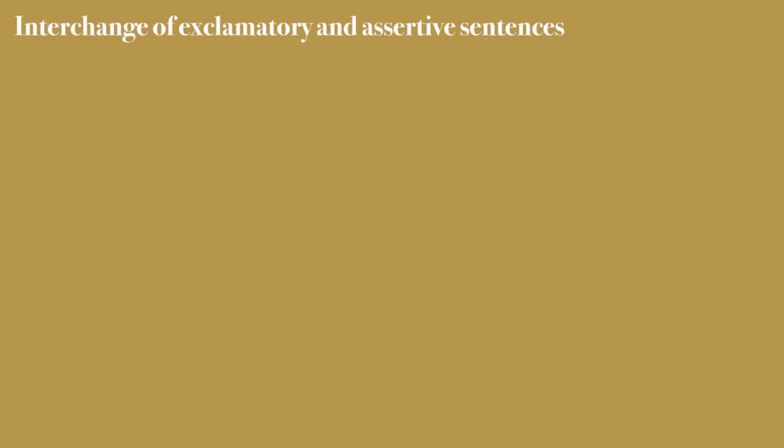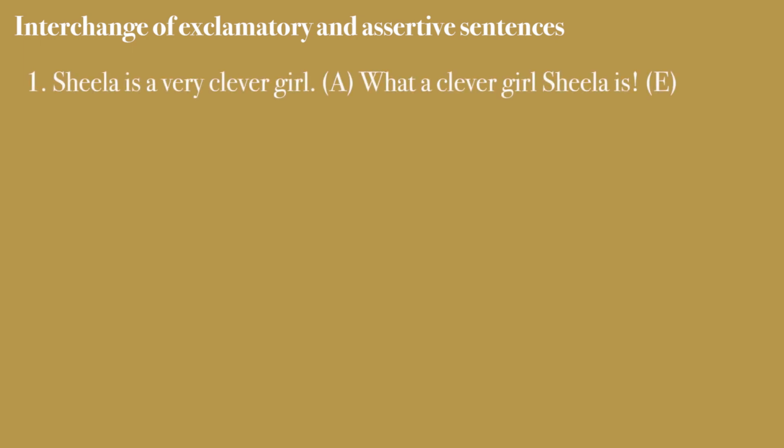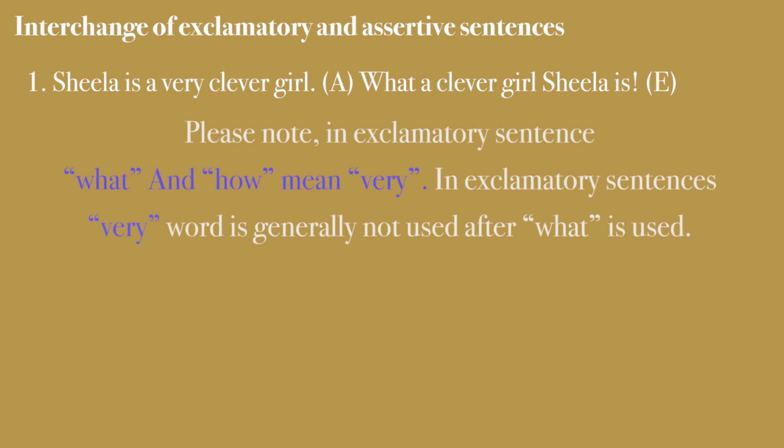Now let us see interchange of exclamatory and assertive sentences. Example, first, Sheila is a very clever girl. What a clever girl Sheila is. Please note, in exclamatory sentence, what and how mean very. In exclamatory sentences, the word very is generally not used after what is used.